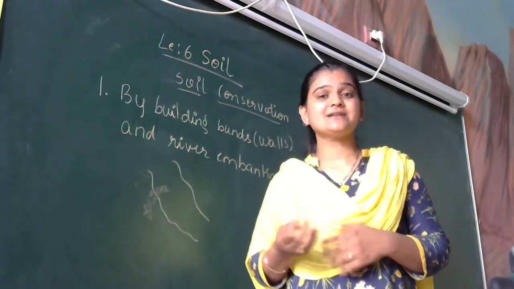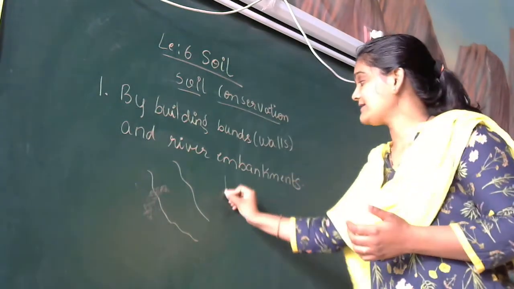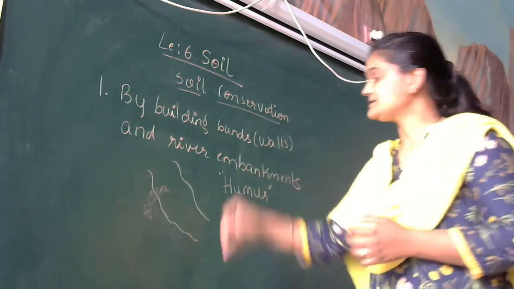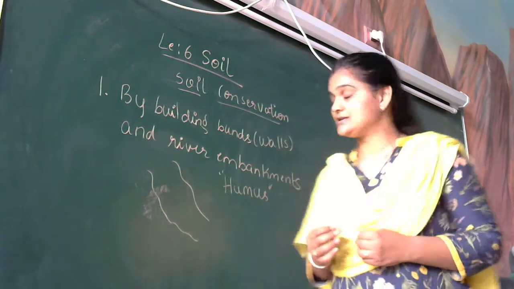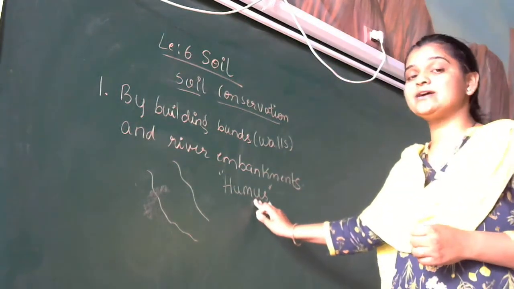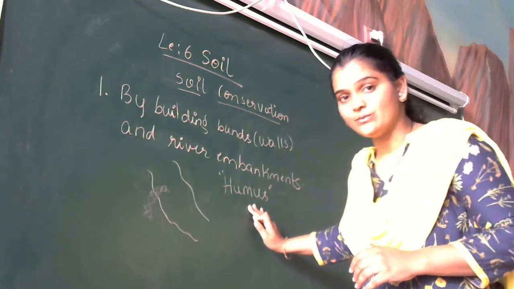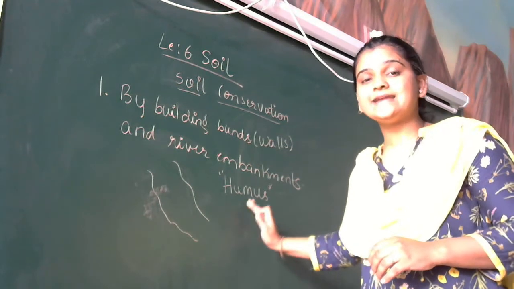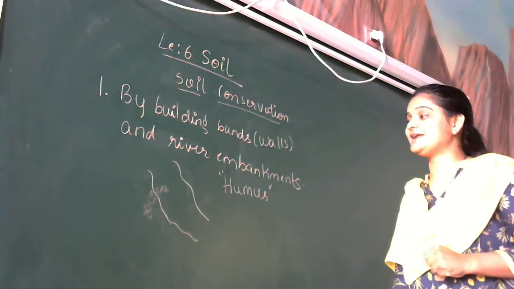and there is lots of humus within the topsoil. Humus is the decayed organic matter of plants and animals. So to protect the topsoil, the most important thing is to protect the humus. Humus is nothing but the decayed organic matter of plants and animals.